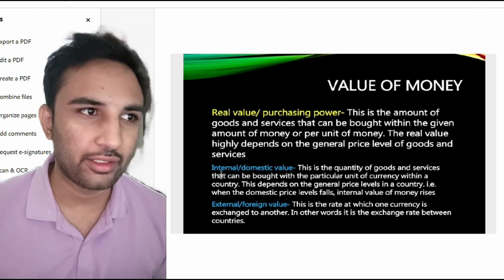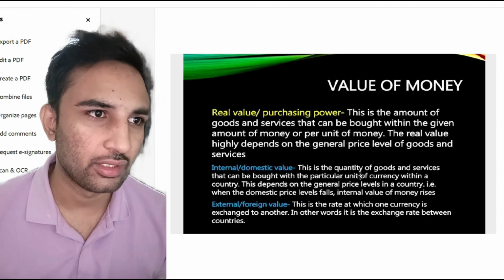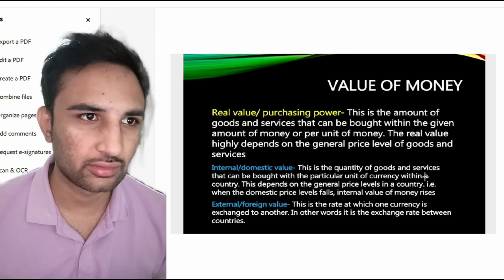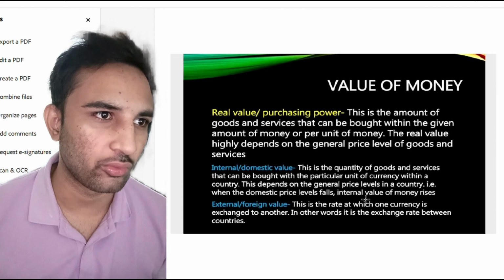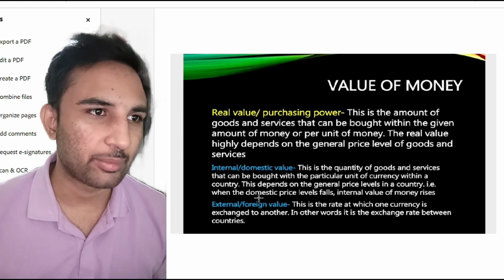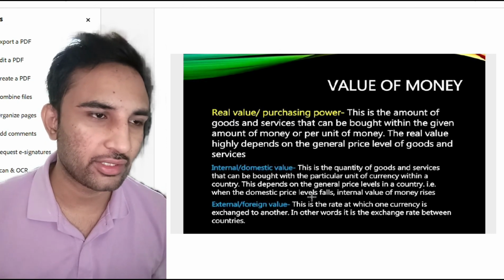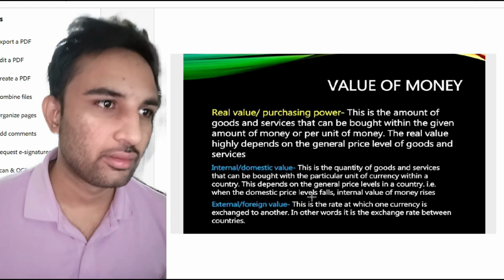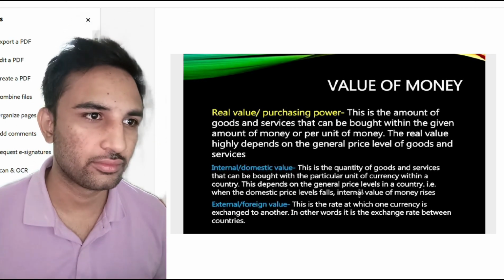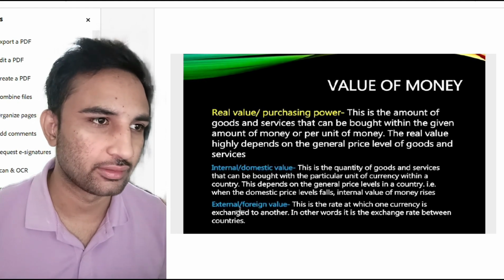So what are the internal and external values? Internal value is domestic value. This is the quantity of goods and services that can be bought with a particular unit of currency within a country. This depends on the general price levels in a country. That is, when the domestic price level falls, the internal value of money rises.